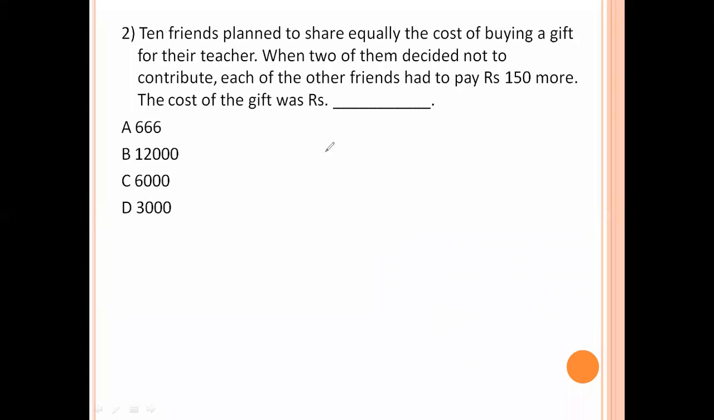Next, 10 friends plan to share equally the cost of buying a gift for their teacher. When two of them decided not to contribute, each of the other friends had to pay 150 more. The cost of the gift was?